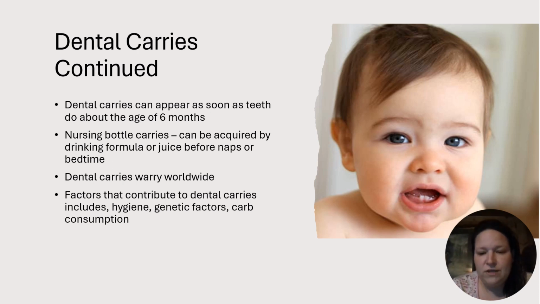Genetic factors, maybe we have some kind of gene condition that makes our bones a little softer than others, so maybe we're more prone to dental caries. Carb consumption, of course, how much sugar are we eating, because that just sticks on there and builds up. Several different things also, different habits such as drug use, smoking, those kind of things also contribute to our dental caries.